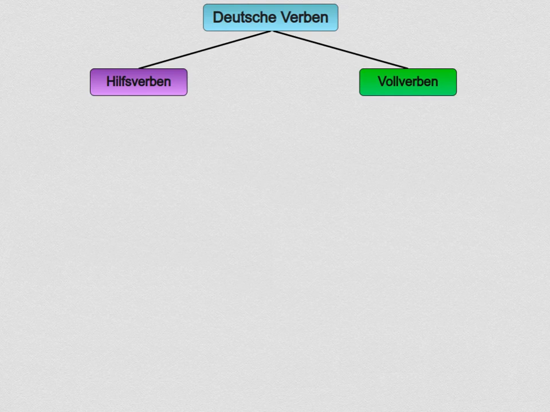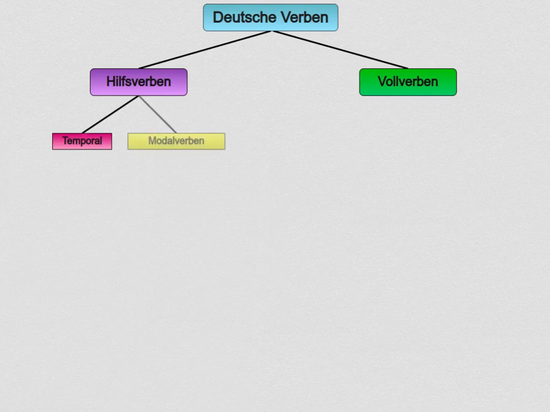The main verbs are the normal verbs, and the auxiliary ones, literally helping verbs, are verbs that are used in combination with other verbs. The auxiliary verbs are grouped into temporale Hilfsverben, temporal auxiliary verbs, and modale Hilfsverben, modal auxiliary verbs, or short, Modalverben, modal verbs.